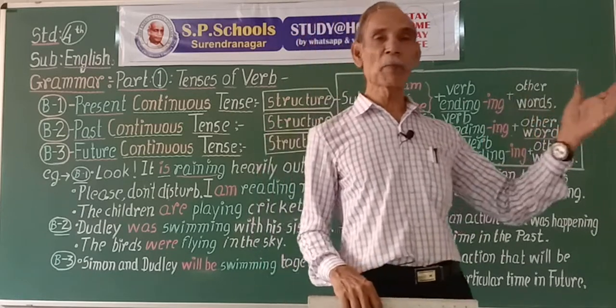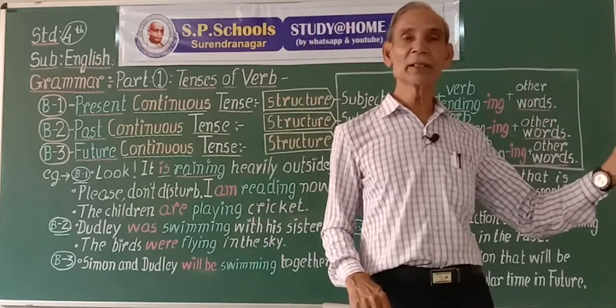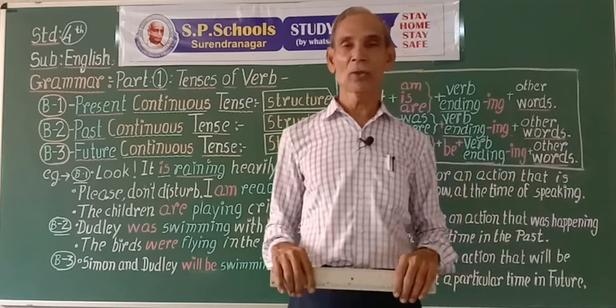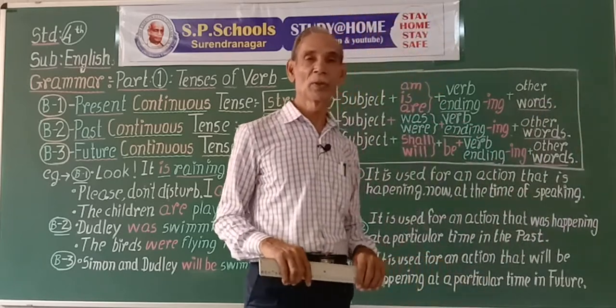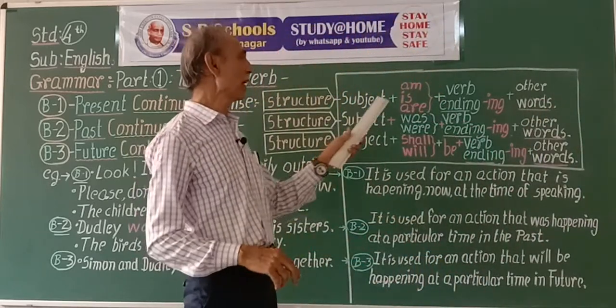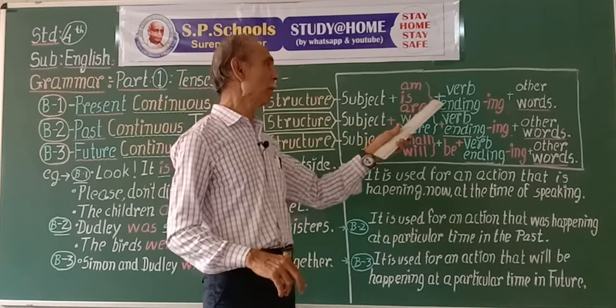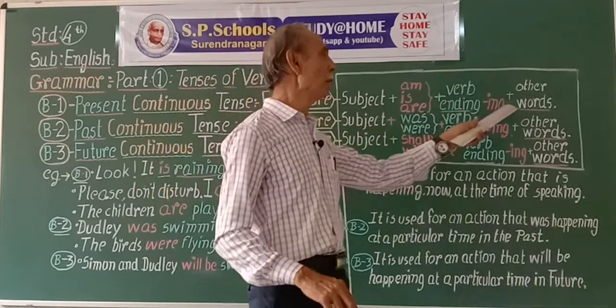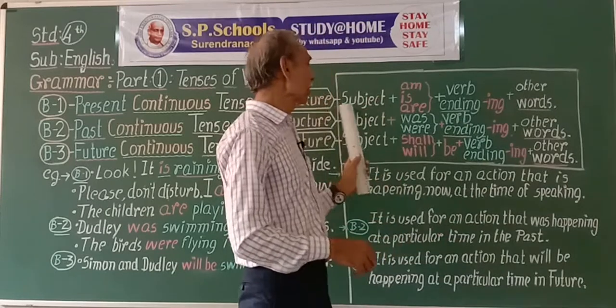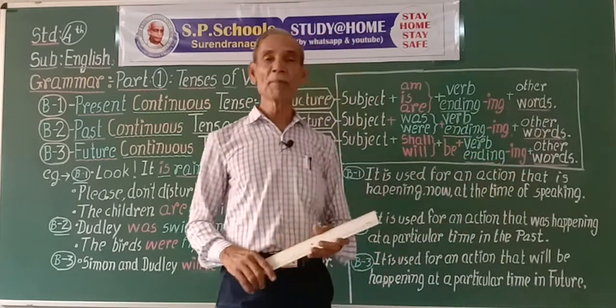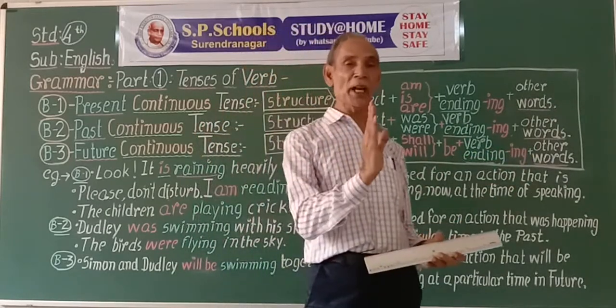They are playing Kho-Kho. Subject plus am, is, are plus ing form of the verb plus other words makes the construction of present continuous tense of the verb.